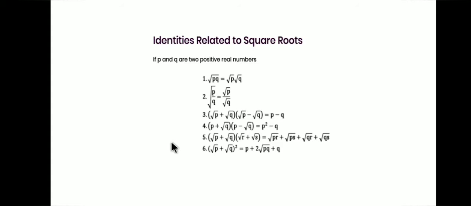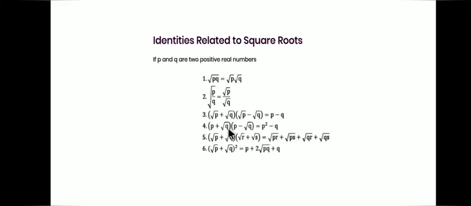Identities related to square roots. Root over p into q is equal to root p into root q. Whole root p upon q is equal to root p upon root q. Root p plus root q into root p minus root q is equal to p minus q.